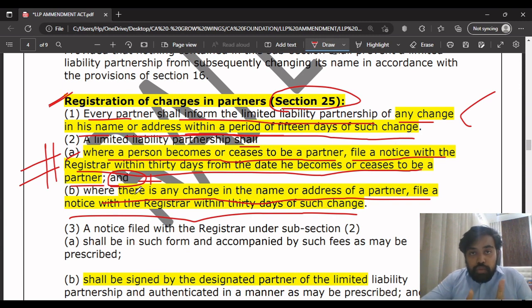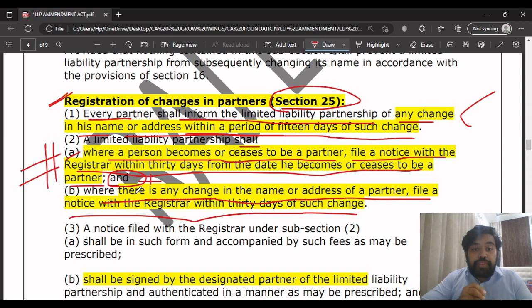This is a little bit confusing. Please focus. What they are trying to tell here is that every partner shall inform the LLP in case of change in the name or address within a period of 15 days. Whom will he inform? The partner will inform the LLP. What will the LLP do then? Suppose the partner informs within 15 days the change in his name or address.